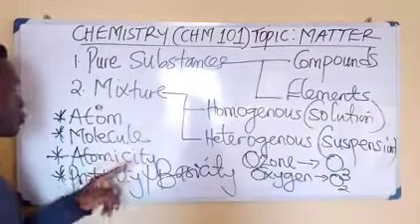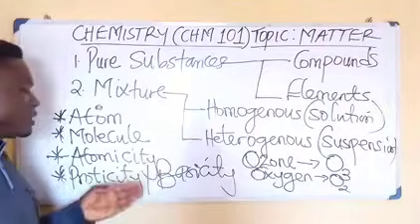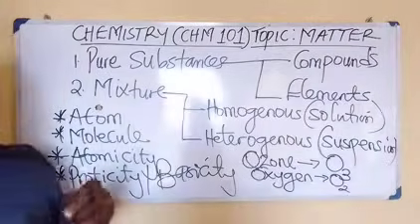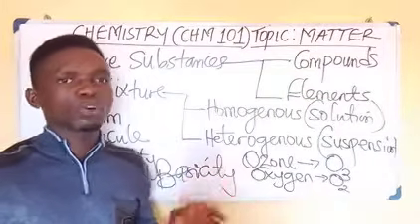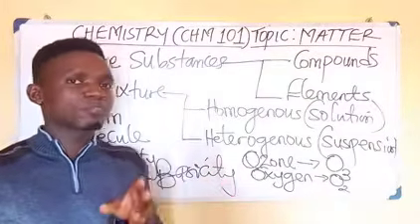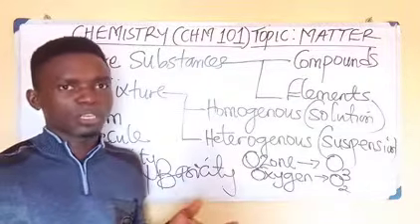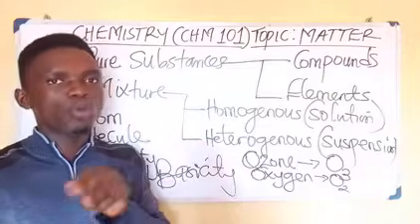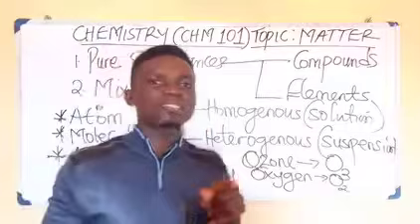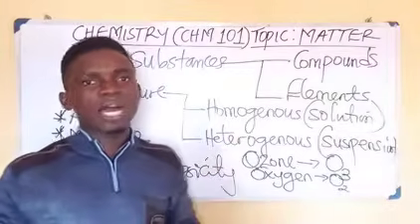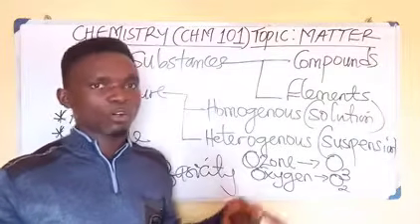We also have atomicity, proticity or basicity. Now this word means the number of replaceable hydrogen ions present in an acid. Alright? H2SO4 is diatomic. HCl, HNO3 are monoatomic. What about CH3COOH, which is called ethanoic acid, trivially called acetic acid? It is monoatomic.